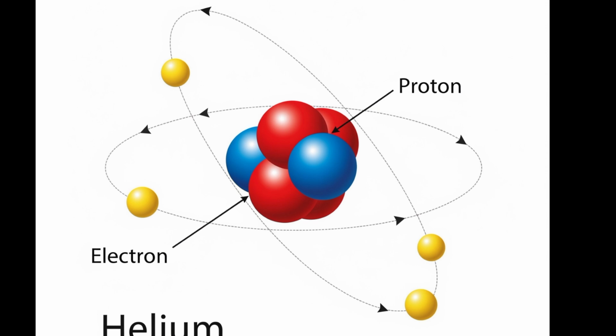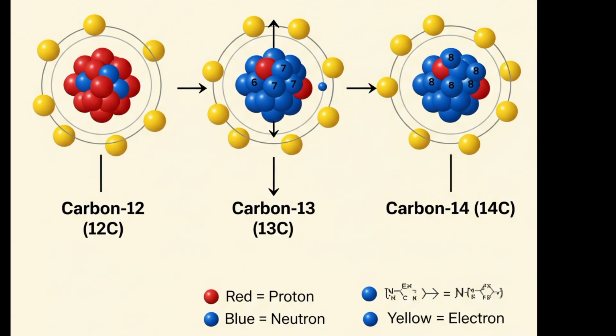The second point is atoms cannot be created or destroyed. It is true for chemistry. Atoms are conserved in chemical reactions. The third one, all atoms of the same element are identical. It is not correct because atoms of the same element can have different masses. These are called isotopes. They have the same number of protons but a different number of neutrons.